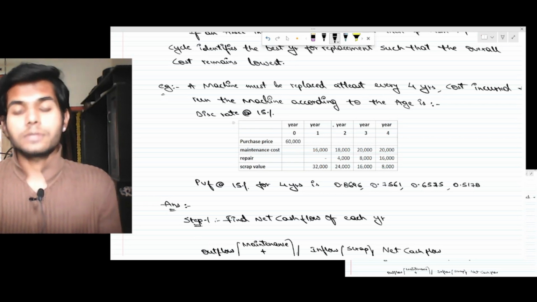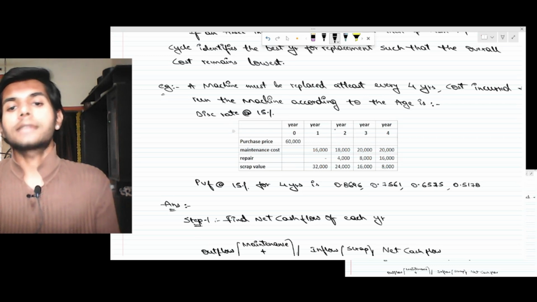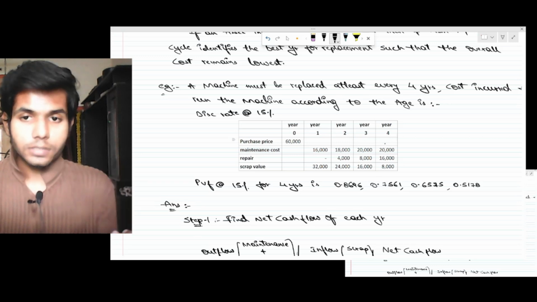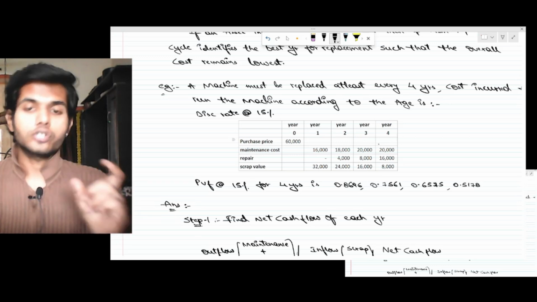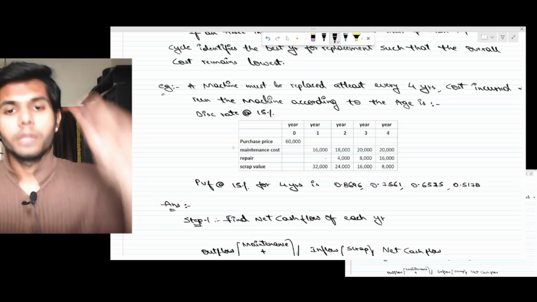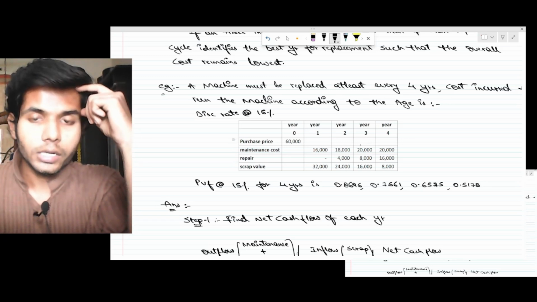Now the optimum replacement cycle helps us in deciding in which year, year 1, year 2, year 3 or year 4, the machine is to be replaced for the cost to be minimum, for the cash outflow to be minimum. So how will we find it?